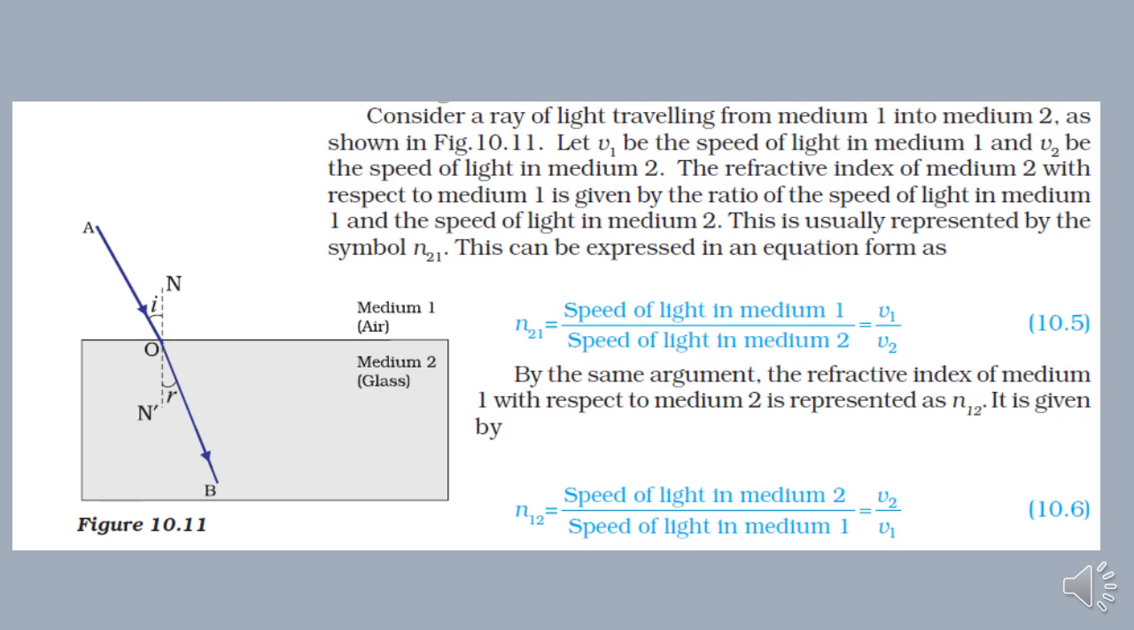Now if someone wants to find the refractive index of medium 1, then what will you do? You will just flip the speeds. That is, if I want to find the refractive index of medium 1 with respect to medium 2, it is represented as eta 12, and it will be V2 upon V1. So if I take V1 upon V2, it gives me eta 21, that is refractive index of medium 2 with respect to medium 1. Whereas if I want to find eta 12, that is refractive index of medium 1 with respect to medium 2, I have to take V2 upon V1, that is speed of light in medium 2 upon speed of light in medium 1.